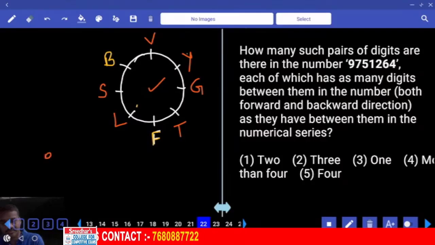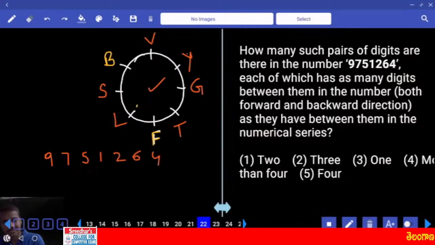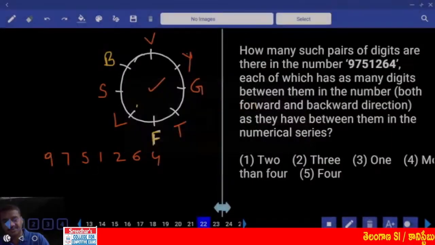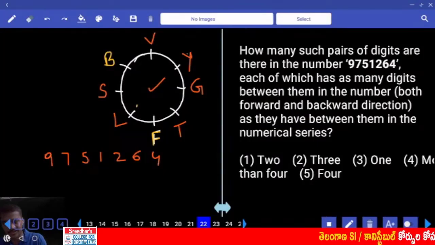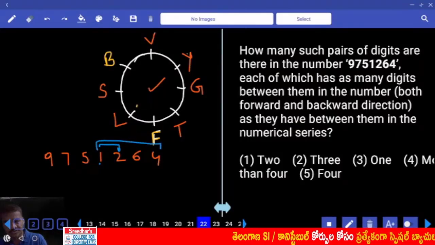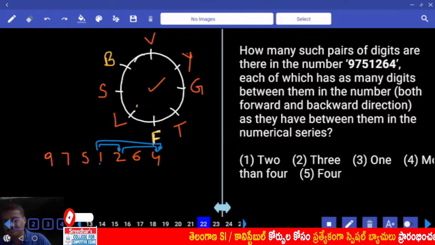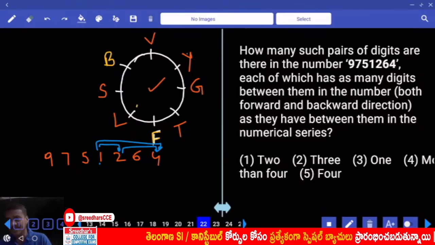What is the number we have? 9754, 51264, 975124. How many such pairs are there? 9, 7, 8, 9. 5, 6, 7, 8, 9. 1 and 2, there is a pair. 1, 2, 3, 4, there is a pair. Now 2 and 4, there is a pair. Clear? Then as of now, 2.